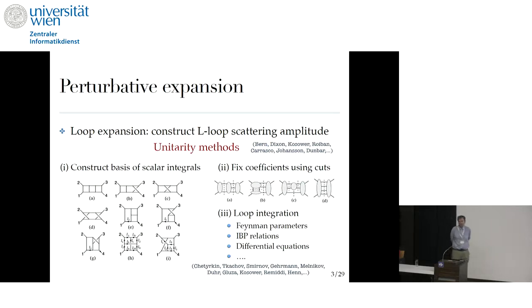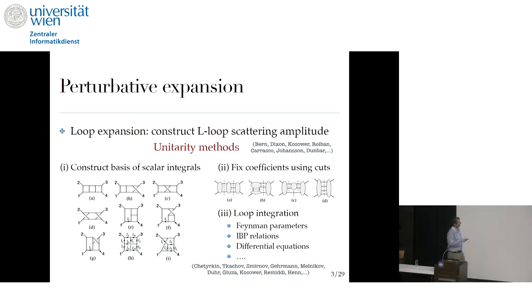Okay, so let me quickly say a few things about the perturbative expansion. That's a loop expansion, and to construct the L-loop scattering amplitudes, we can use various methods, including the standard Feynman diagrams, but nowadays we mostly use unitarity methods. The idea is to construct some basis of integrals, and calculate the integrals once, and then in a particular theory, you fix the amplitude by fixing the coefficients in front of these integrals using cuts. The cuts cut the loop amplitude into products of tree-level amplitudes. So the coefficients are sums of products of tree-level amplitudes.